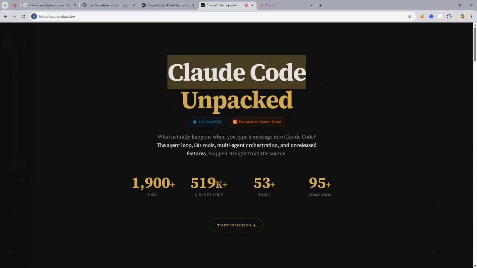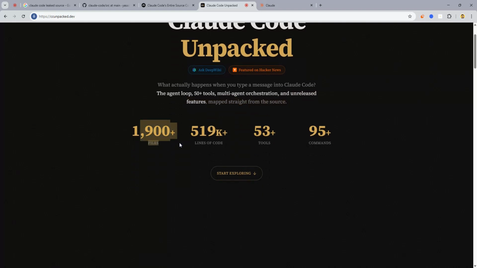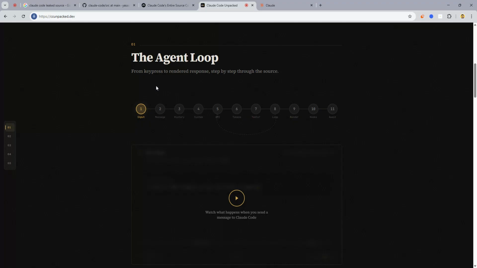ccunpacked.dev, Claude Unpacked. It basically tells what actually happens when you type a message into Claude Code CLI: the agent loop, 50 plus tools, multi-agent orchestration, and unreleased features, mapped straight from the source. The source code that got released has around 1,900 files, 519,000 lines of code, 53 tools and 95 commands. Let's explore it. Okay, first of all, the agent loop.